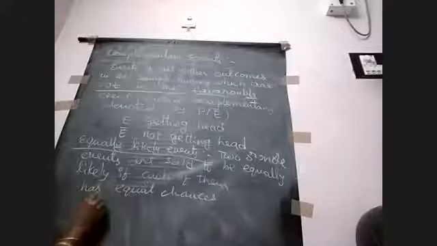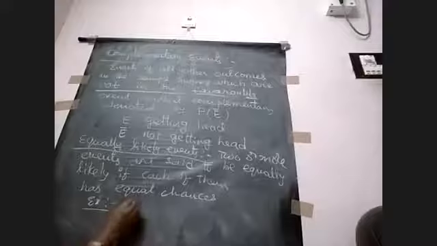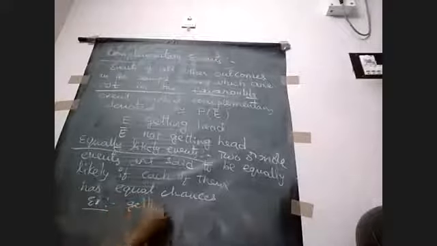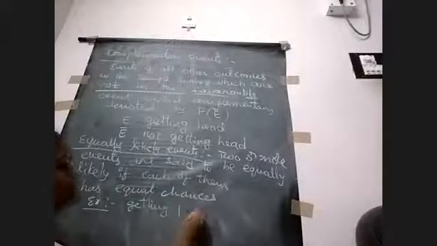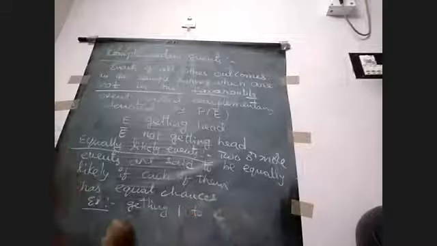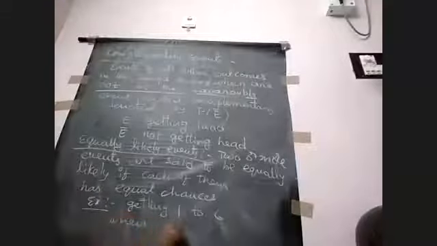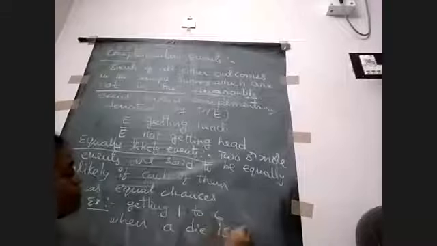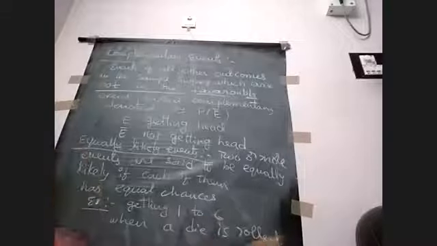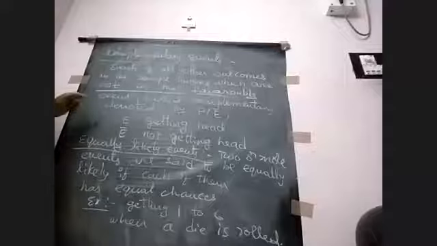Example, getting 1 to 6 when a die is rolled. Okay, this is our example. Write it down.